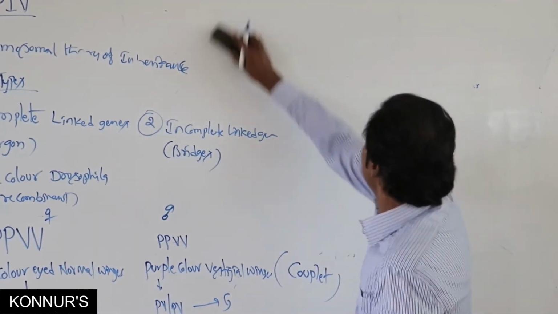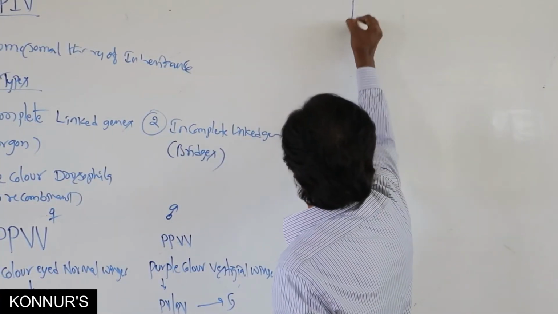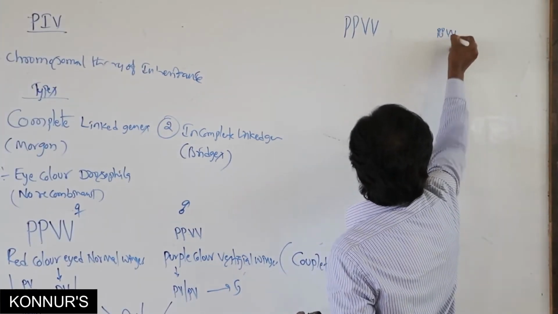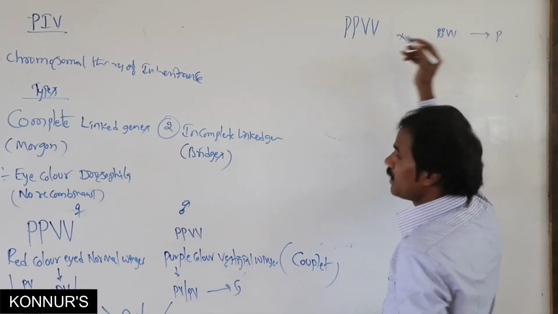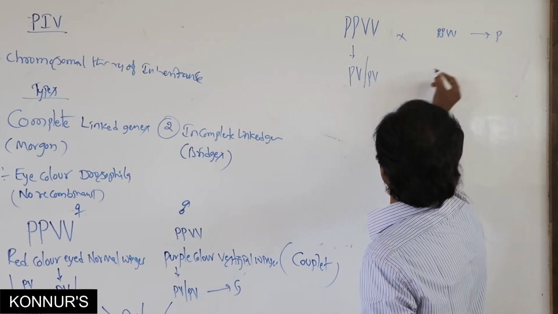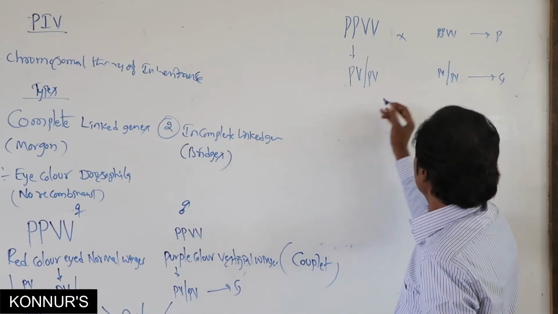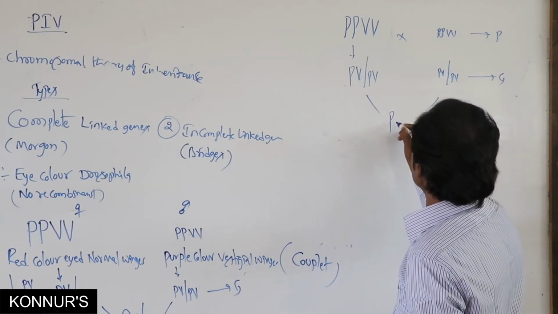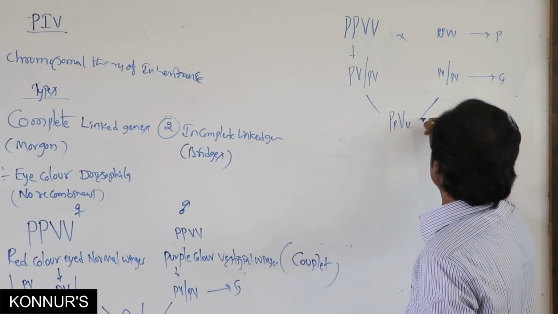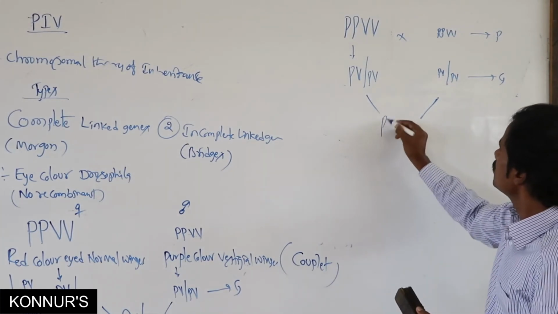If we observe incomplete linkage under the same example, if it is the parental one, these are the gametes. Then in the F1 progeny, if it is present, same.